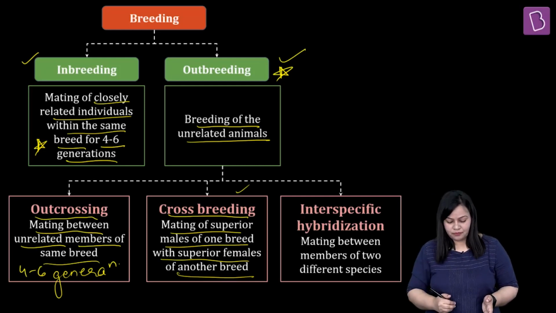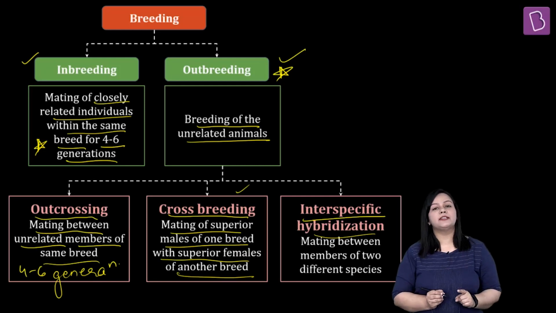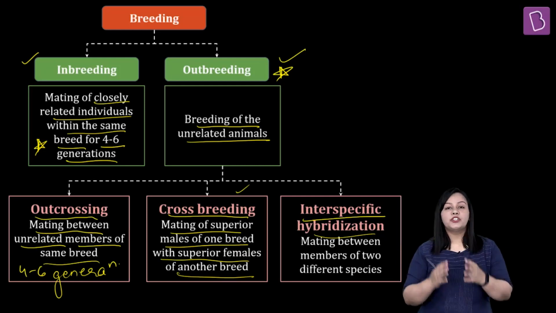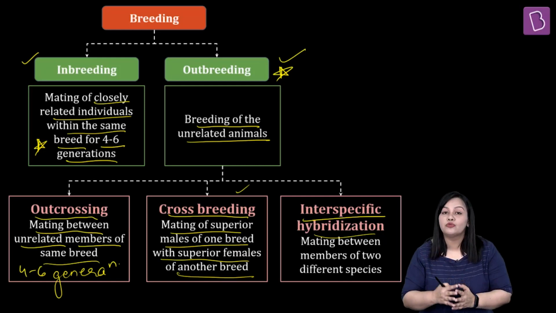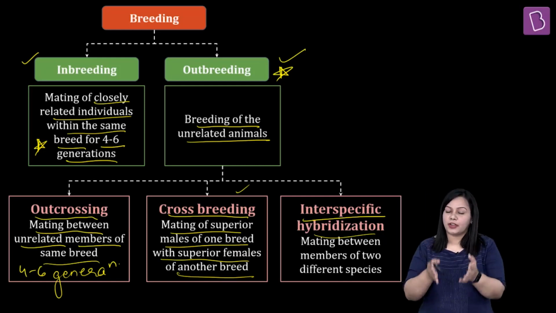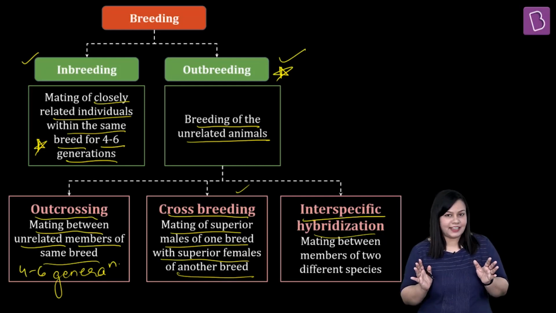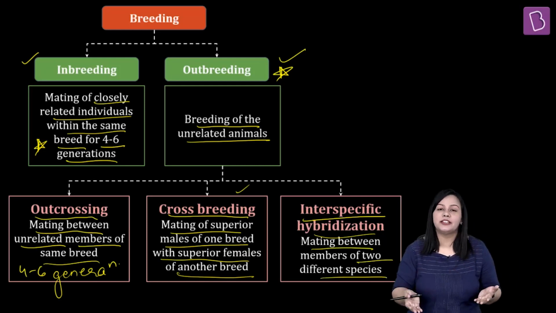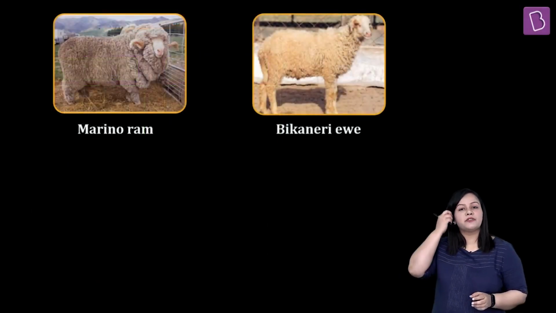Then comes your interspecific hybridization. इंटरस्पेसिफिक हाइब्रिडाइजेशन क्या होता है? When there is hybridization, this is going to be an artificial process which is done between different species. When we say interspecific, it means you are going to use 2 different species. And species, by definition, is that group of organisms which can interbreed. अगर आप 2 स्पीशीज ले रहे हैं तो वो नेचुरली तो इंटरब्रीड नहीं कर पाएंगे. So obvious सी बात है, यहां पर 2 डिफरेंट स्पीशीज की हम आर्टिफिशियल इंटरब्रीडिंग कराते हैं. Okay, clear everyone? Mule is one example of interspecific hybridization.